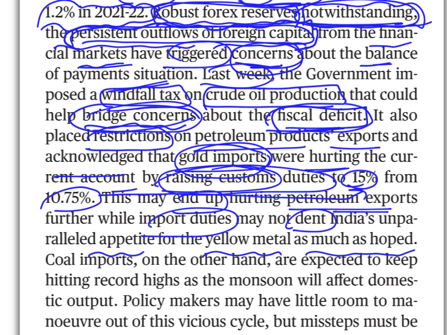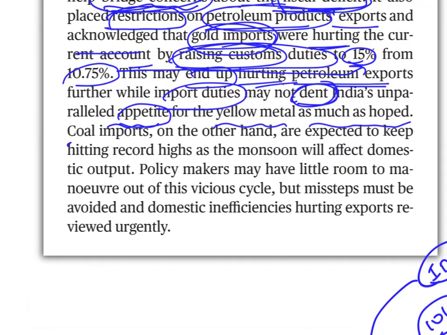Unparalleled appetite. Appetite means hunger. I want gold, I want gold. Everybody wants gold. They don't look at prices. Right? You cannot dent it. Dent means damage. The import duty might not damage the appetite for gold, which means gold imports will continue to happen. But your decision to put restrictions will hurt exports. Coal imports, on the other hand, are expected to keep hitting record highs.